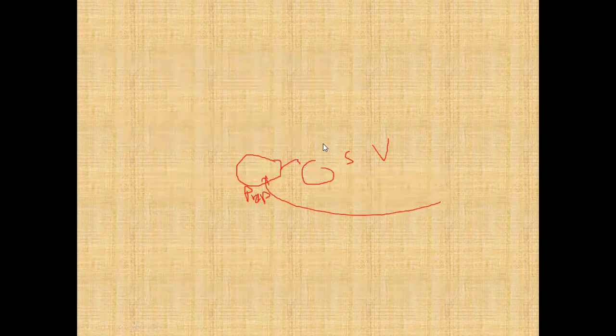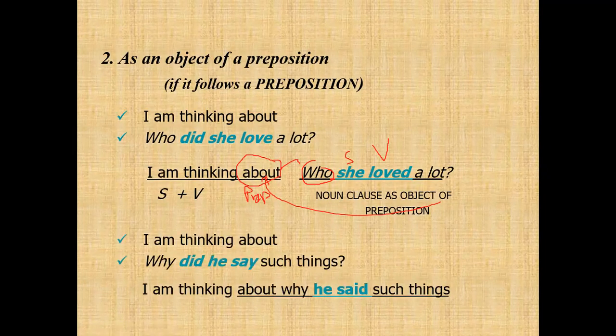Here the subject is I, am thinking is the verb, and there is a preposition about, followed by a noun clause as the object of the preposition: connector, subject, and then verb. But it is the object of the preposition about.